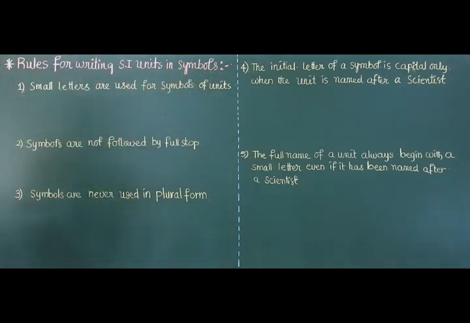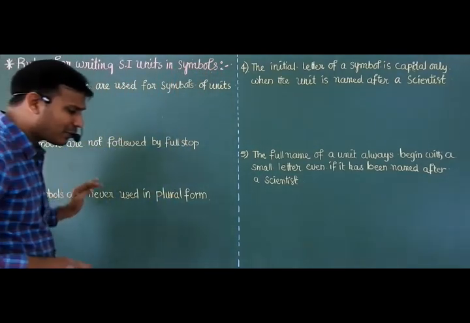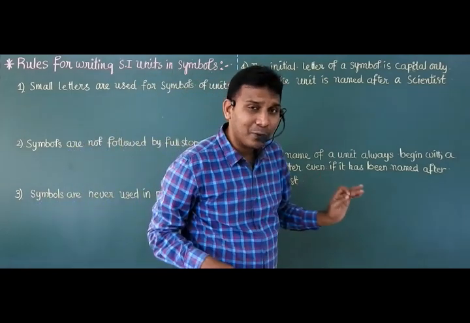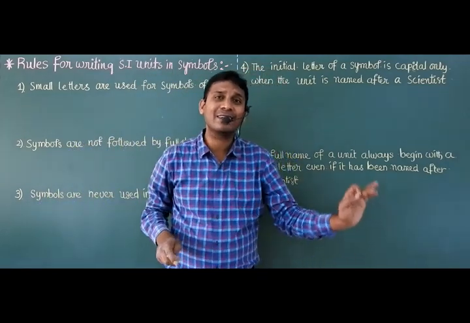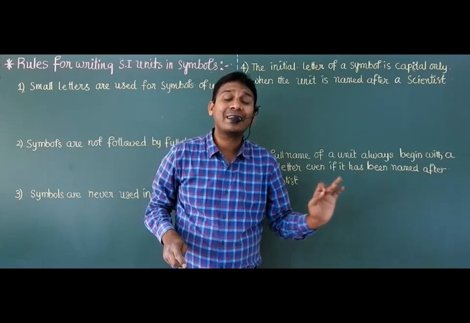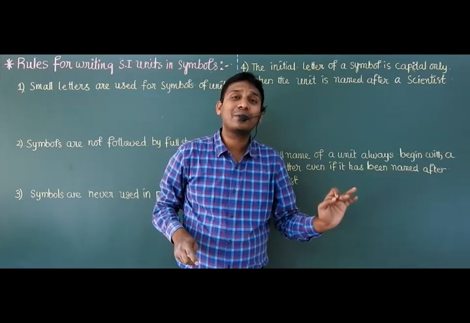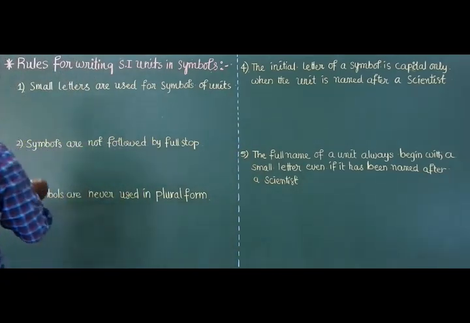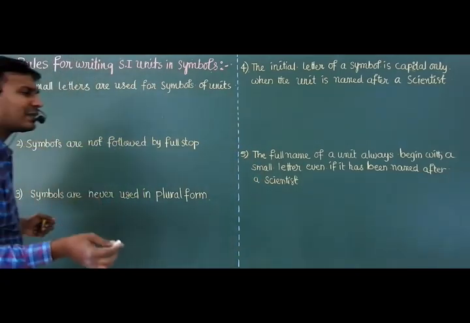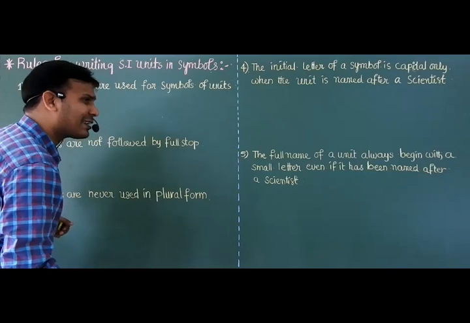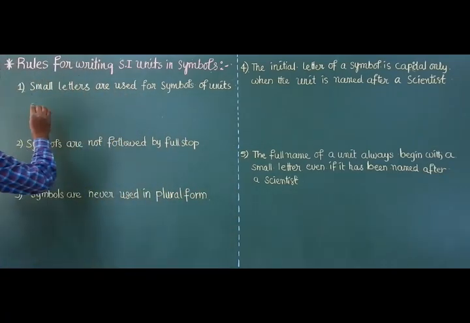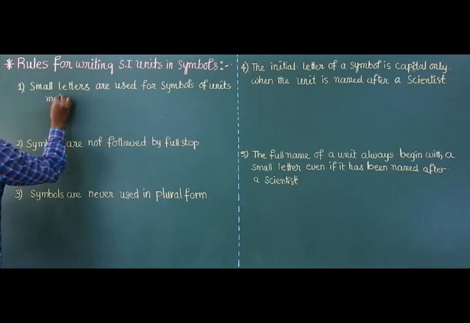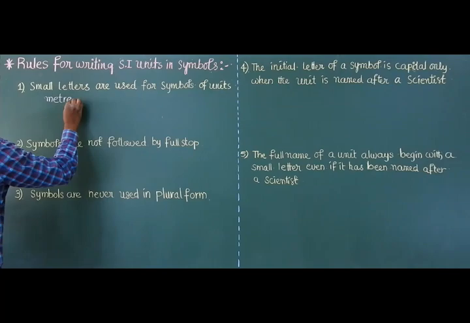So rules for writing SI units in symbols. First rule: small letters only are used for writing symbols of SI units. For example, what are the fundamental physical quantities in a system? Length, the SI unit is meter.